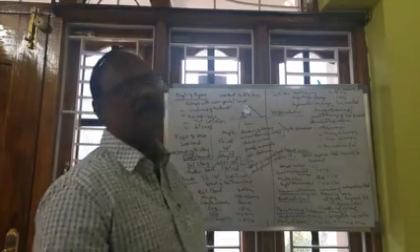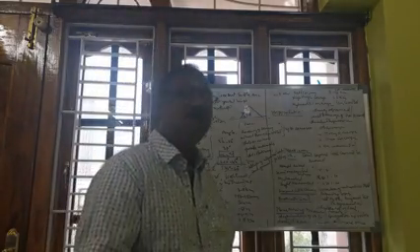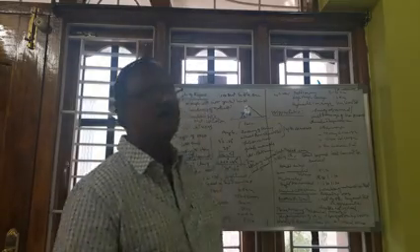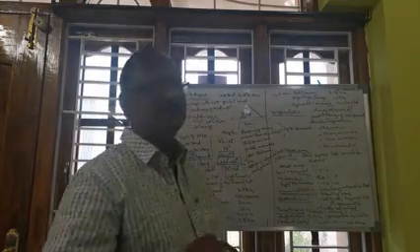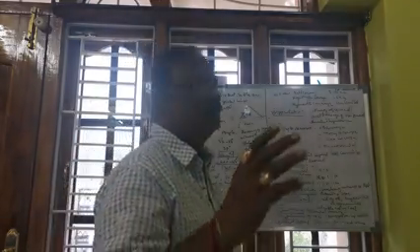The distance may be 1 kilometer or maybe 1.5 kilometers.